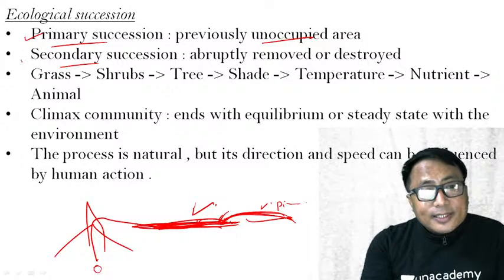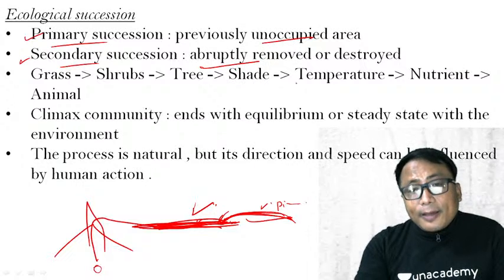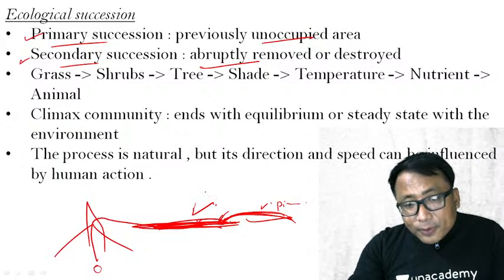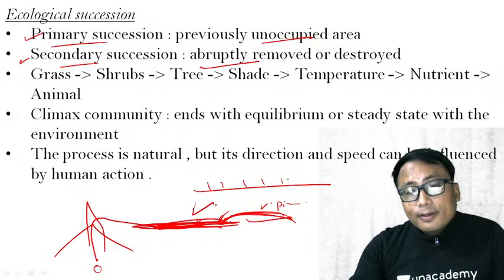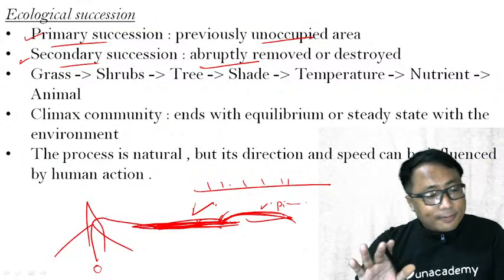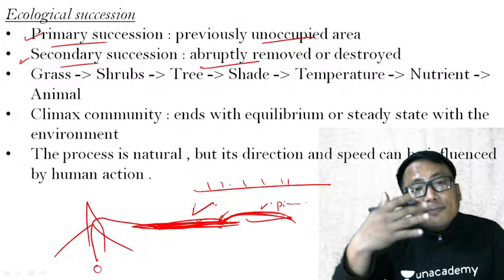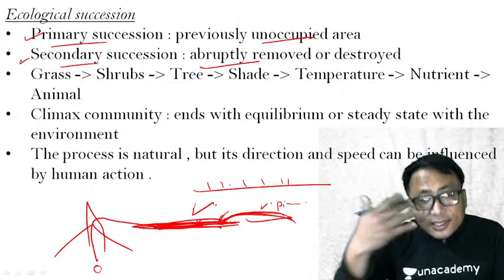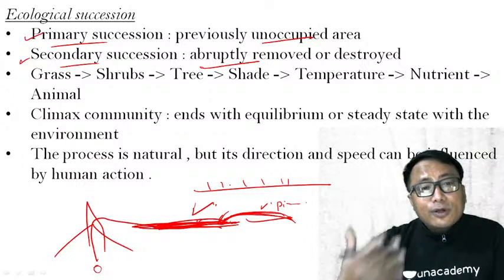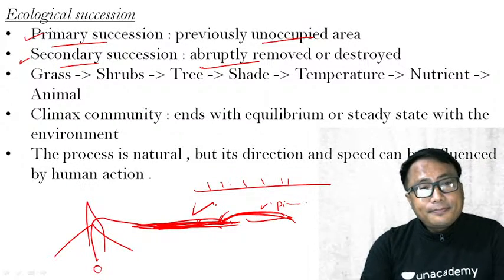On the other hand, secondary succession means abruptly removed or destroyed. Initially, on the surface, there was some organism, but it was abruptly removed or destroyed, and some new species came and established there. Such a type of succession is known as secondary succession. Clear? Is it clear?